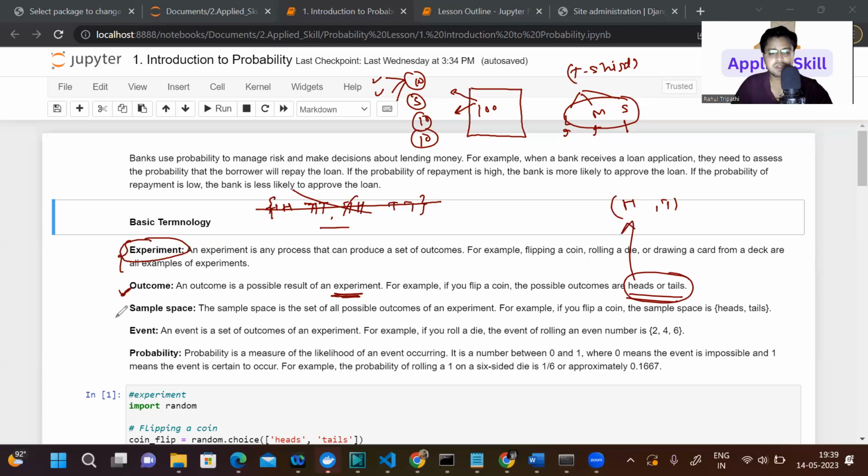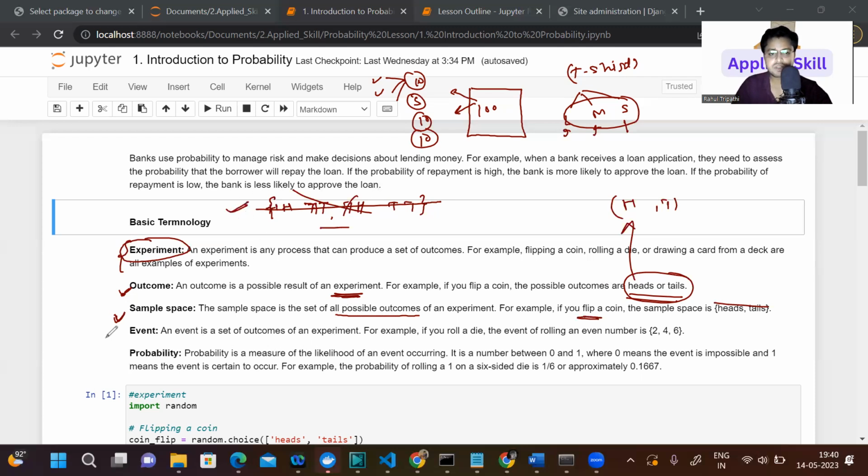Then what is a sample space? If you are doing an experiment and there are two possibilities, you can get only head or tail. So how many combinations can you get? What will be the sample size? Are you getting my point? The sample space is the set of all possible outcomes for an experiment. For example, if you flip a coin 2 times, this will be your sample space.